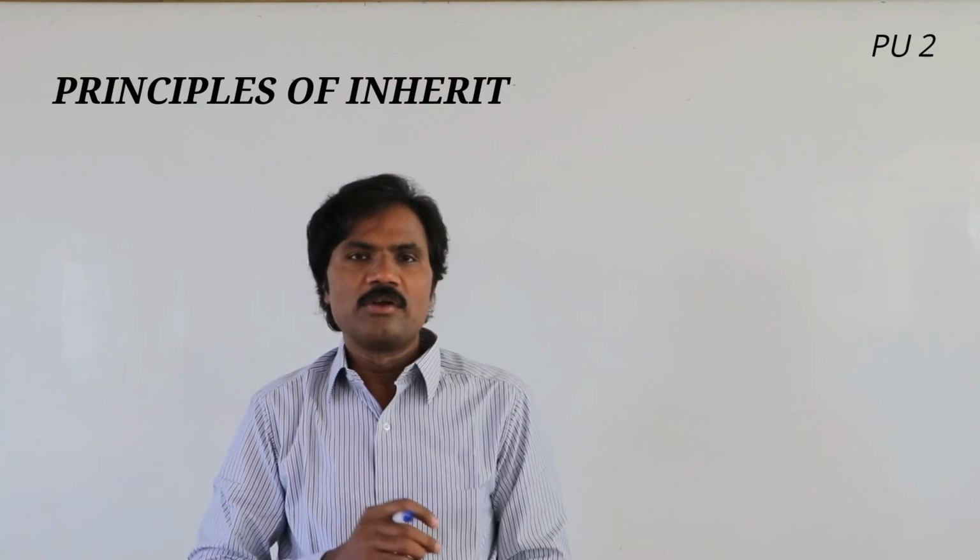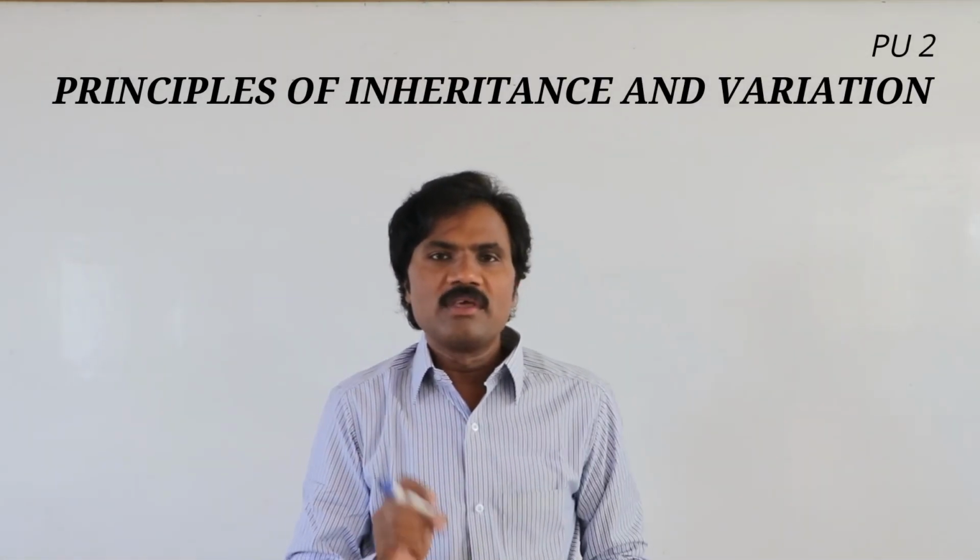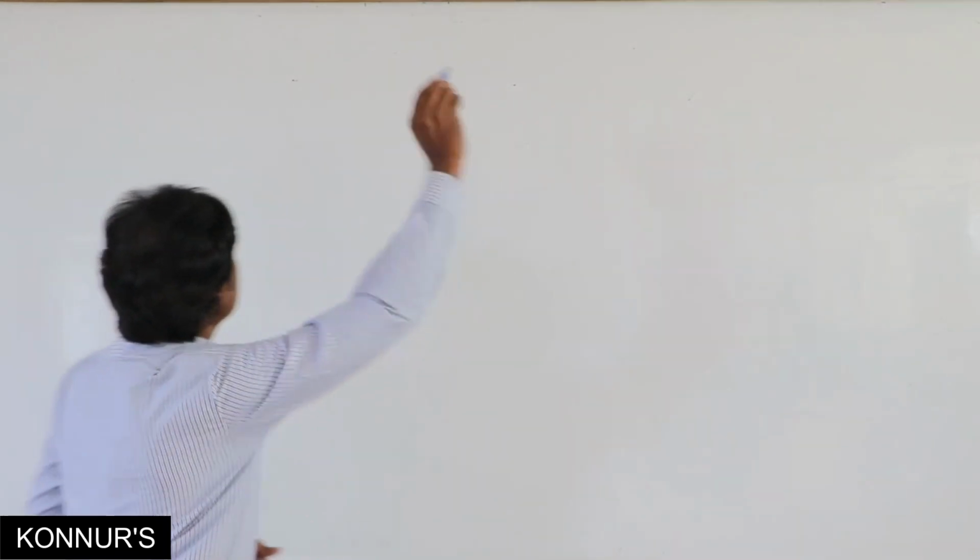Hello students, today we discuss principles of inheritance, a continuation, with another subtopic: the chromosomal theory of inheritance.